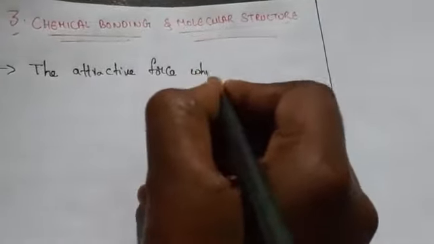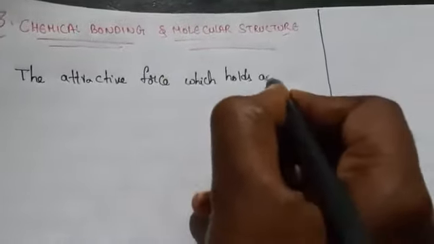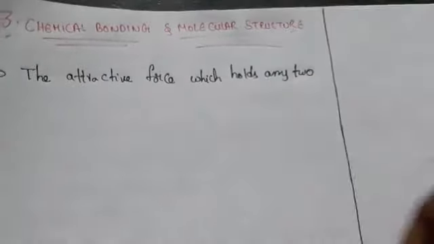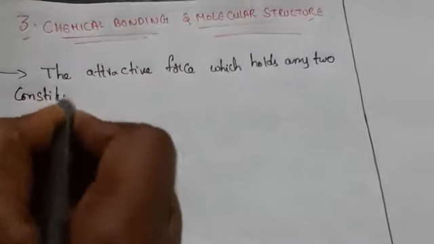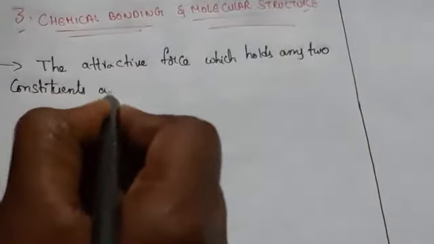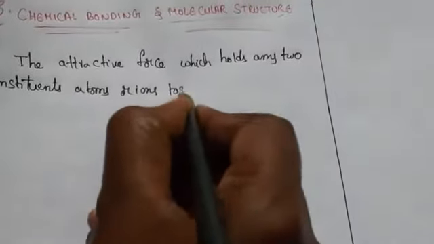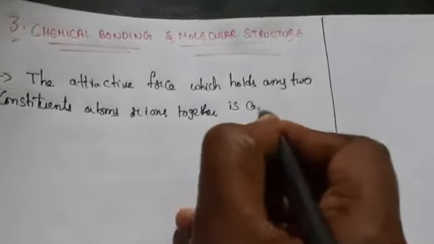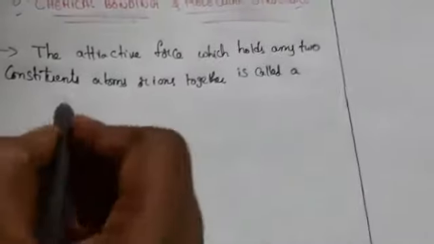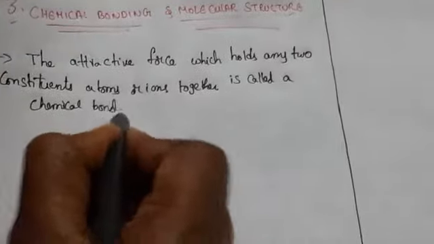What is chemical bonding? The attractive force which holds any two constituent atoms or ions together is called a chemical bond.